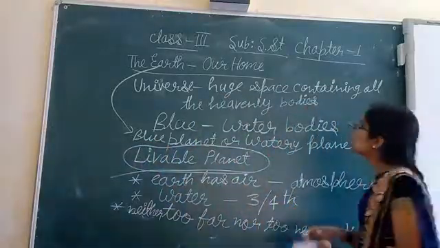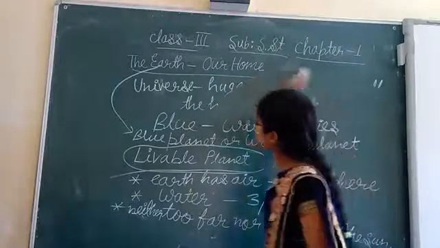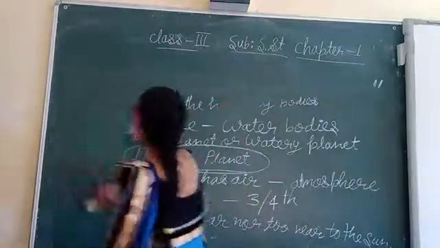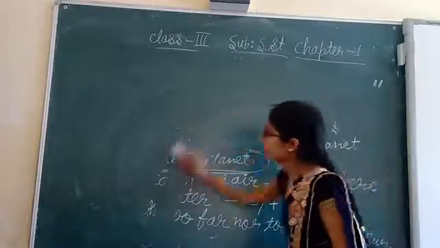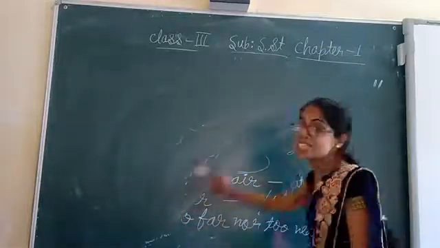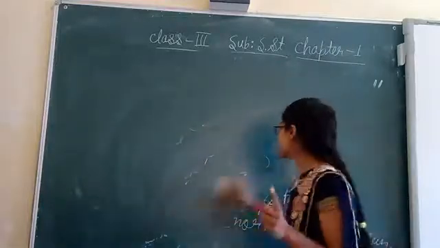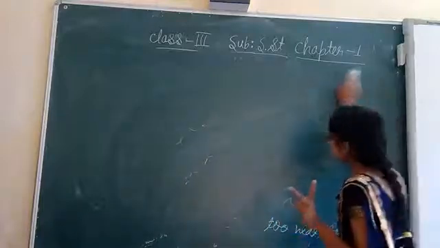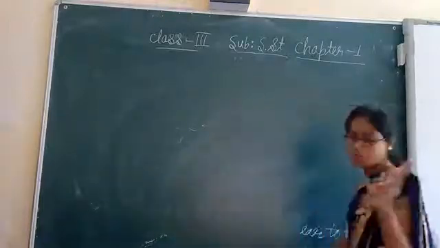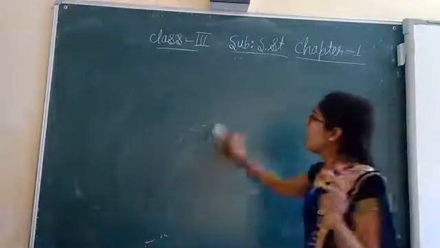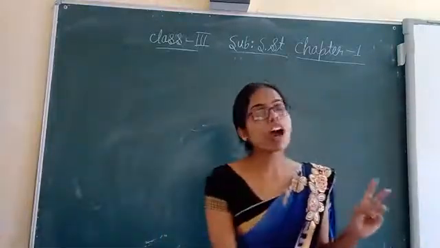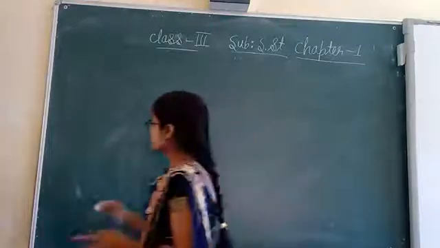Clear? What are the three conditions, my dear students, which make this Earth a livable planet? Presence of air around it, which means atmosphere. Second one, presence of water. And third one is what? Third one is that Earth is neither too far nor too near to the sun.